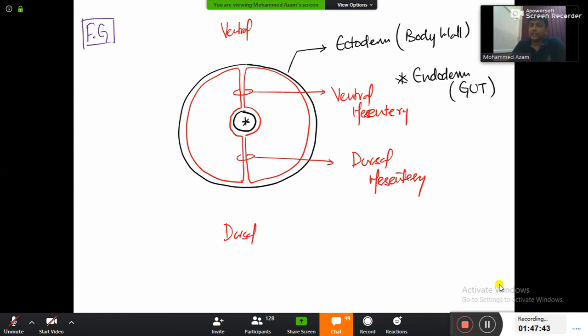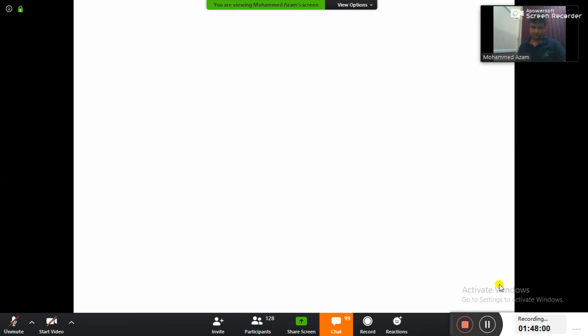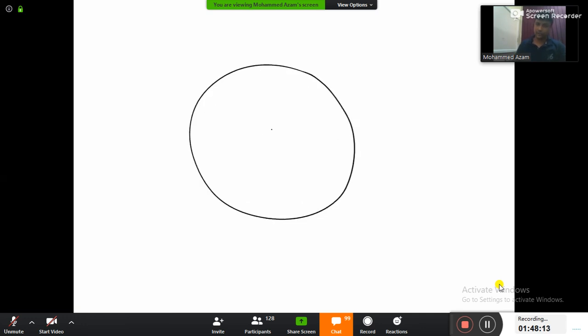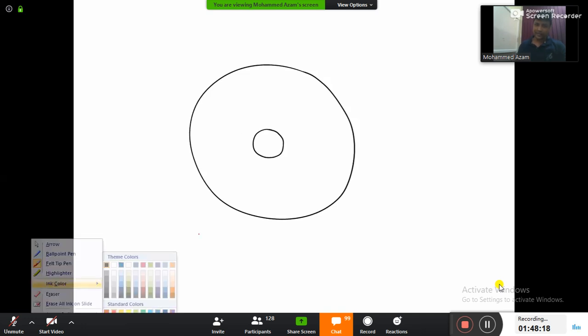Now if you are comfortable with the terminology here, I'll do one thing. In one diagram I'll simplify everything for you, okay? Like in one diagram, about the liver, spleen, everything, let us concise it. So I remove this right now, guys. I'm going to draw the same diagram again, but without any names now. You already know the names. So imagine this one to be your ectoderm, body wall, endoderm, gut, and then there will be peritoneum.